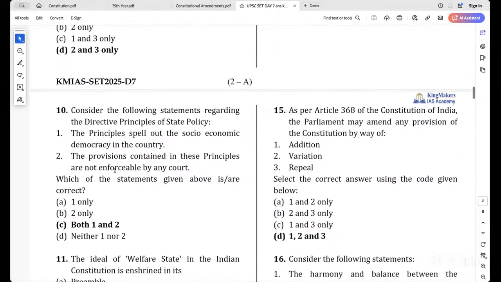Next, the 15th one. Under Article 368 of the Constitution of India, Parliament may amend any provision of the Constitution by way of. In the question, variation is just altering the wordings. Addition is adding a new article. Variation is changing or altering the statement. And repeal is omitting that particular article itself. These are the three ways in which Article 368 can be used.